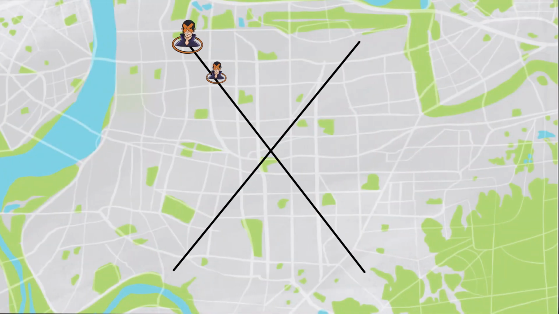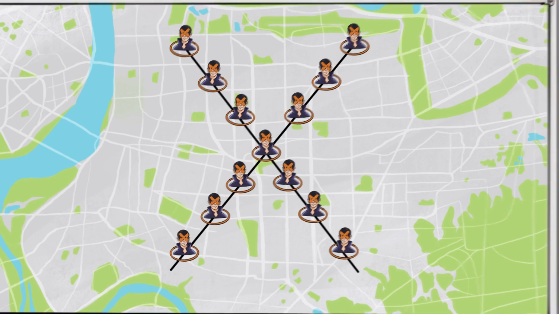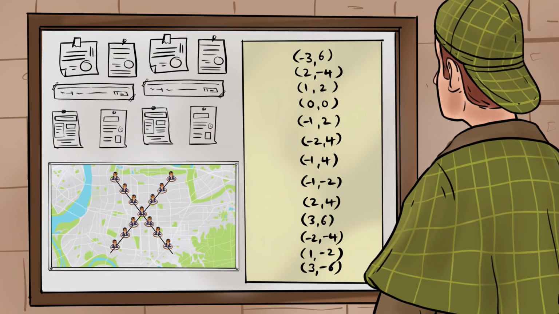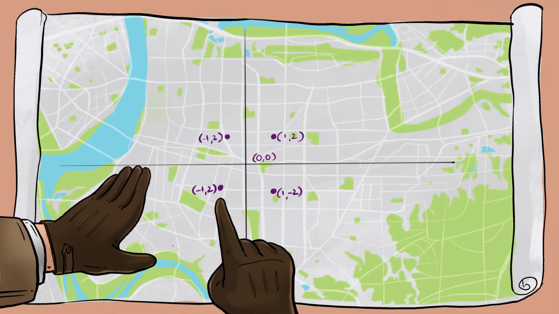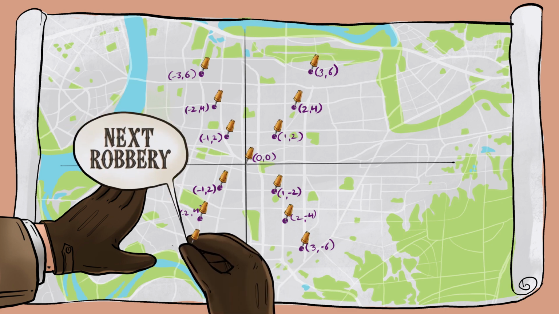He wants to inscribe his cryptic name all across the cityscape. Sherlock has gathered the coordinates of all robberies committed by Professor X. In case he's able to plot these points on a map, he won't just be able to analyze the pattern, but also pinpoint the location of the next robbery.